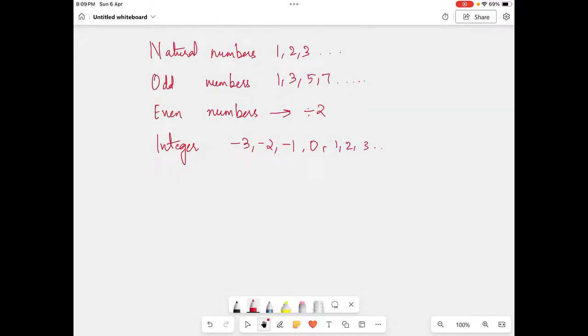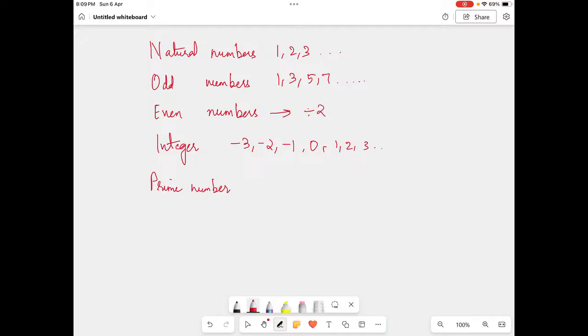Now another type of number, what is that? It's a prime number. Prime number is very, very important, students, when it comes to word problems and competitive exams, because you should remember what the numbers are. Basically prime numbers are the numbers greater than 1. You are not going to include 1.